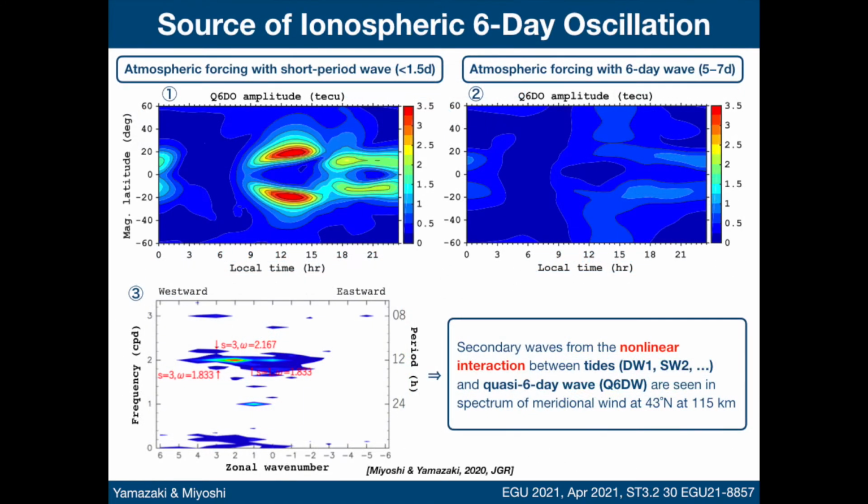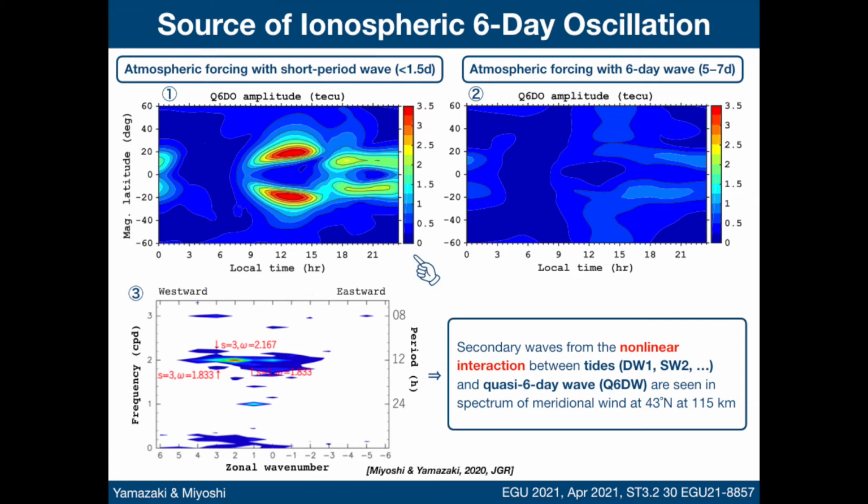The source of the ionospheric 6-day oscillation during the September 2019 SSW is examined through numerical experiments. For this purpose, the neutral atmosphere model of GAIA was decoupled from the ionospheric model, then the ionospheric model was forced with selected wave components derived from the atmospheric model. This way, it is possible to isolate ionospheric effects due to selected wave components.